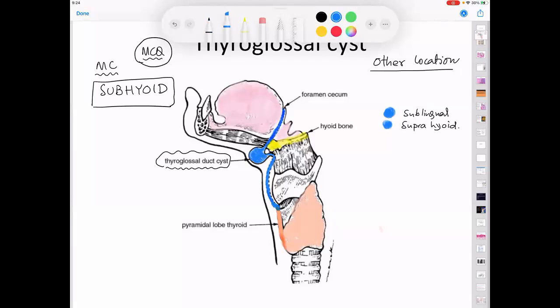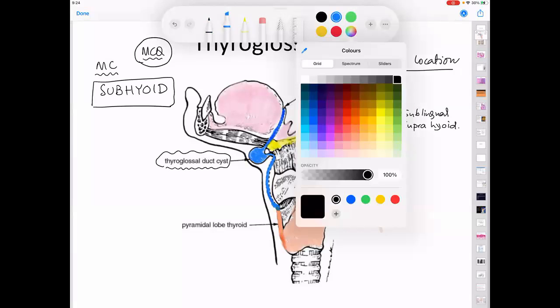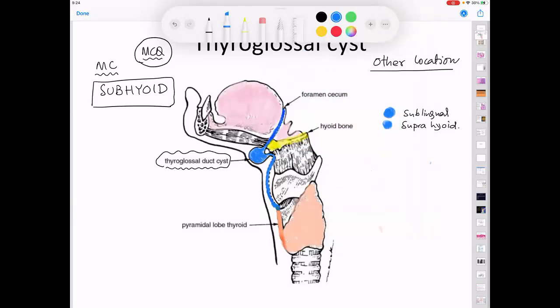Or it could be, what is this structure? Oh, I really forgot to shade this structure. Okay doctor, let's shade it. So let me shade this structure also for you guys. What is this structure? Laryngeal cartilage. Thyroid cartilage or the Adam's apple? Not cricoid, sir. Cricoid is this one. Okay. So let me now mark this.